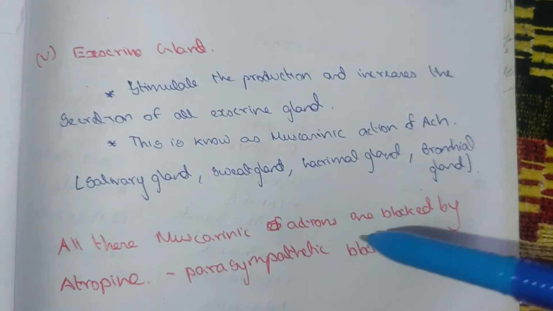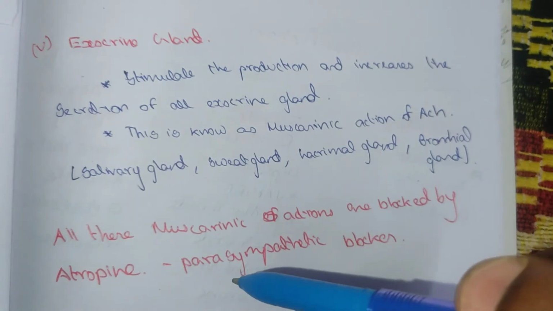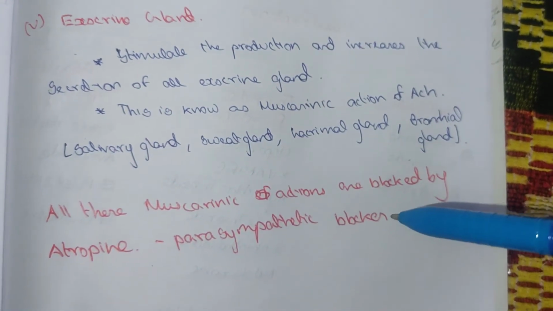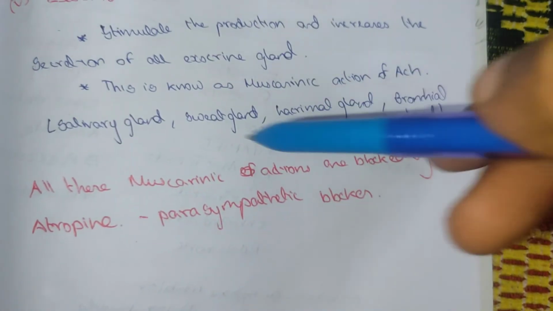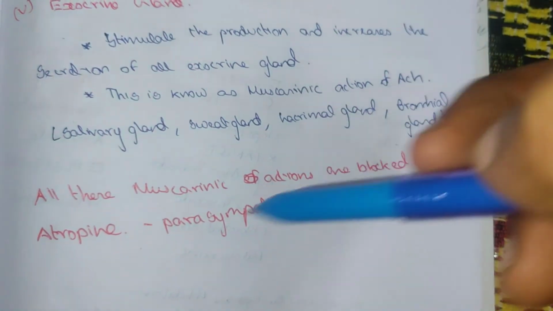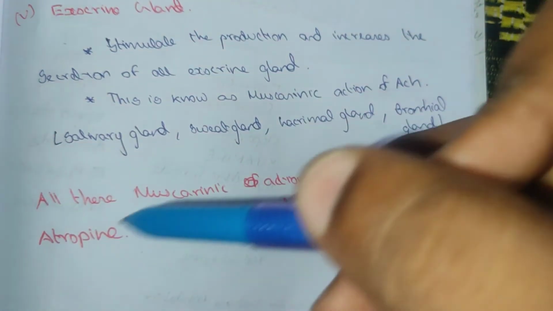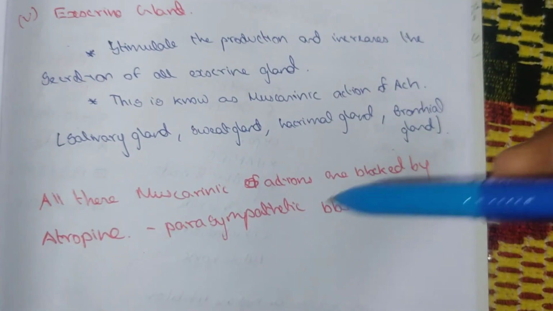All the muscarinic actions are blocked by atropine, which is a parasympathetic blocker. These actions of acetylcholine are blocked by the muscarinic blocker. These muscarinic actions are blocked by atropine, which is a parasympathetic blocker.